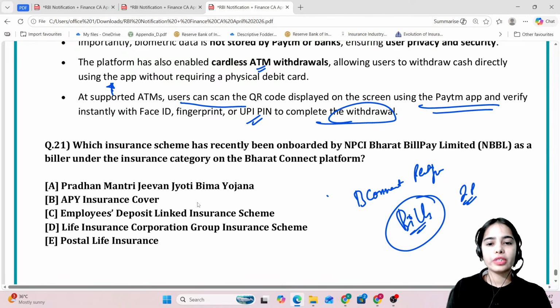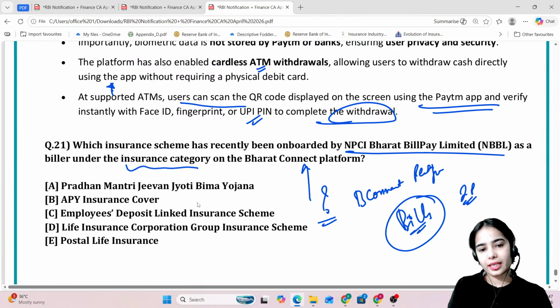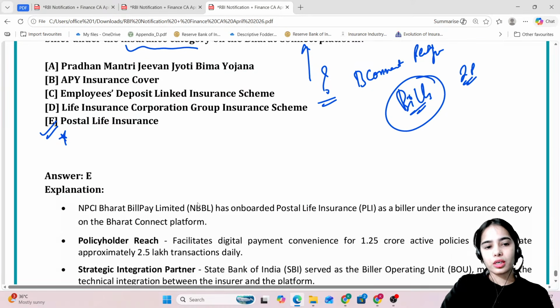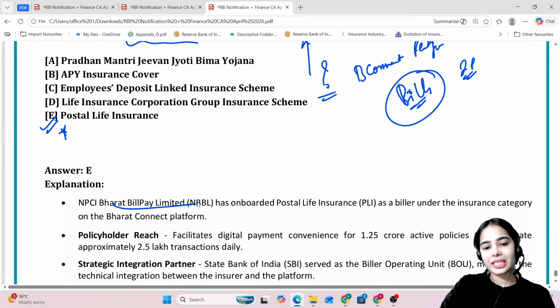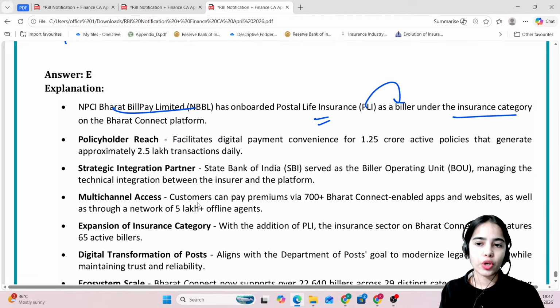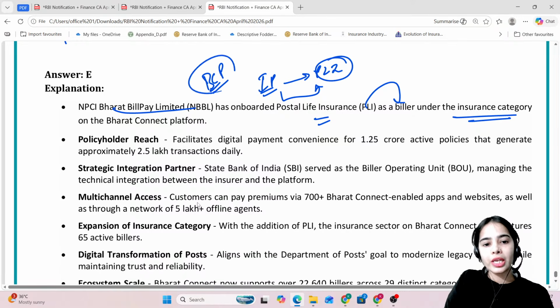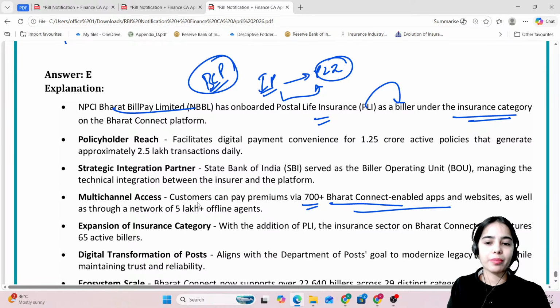Now, which of these have been recently onboarded by NPCI Bharat Bill Pay Limited as a biller under the insurance category? Postal life insurance. So NPCI Bharat Bill Pay Limited has onboarded postal life insurance as a biller under the insurance category. If you want to pay the insurance premiums for your postal life insurance, you can pay through the Bharat Connect platform that is supported through 700 Bharat Connect enabled apps.